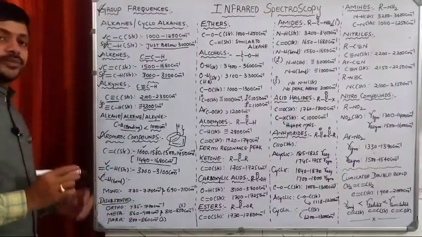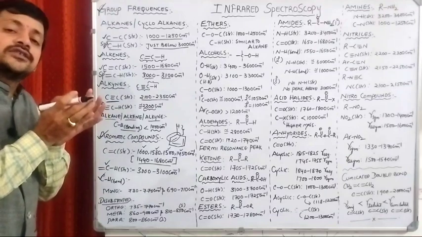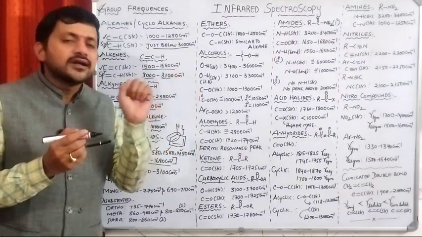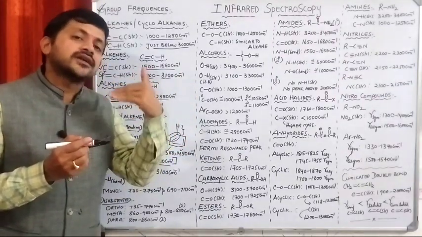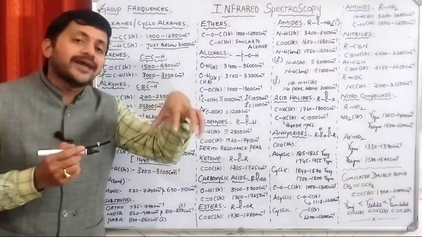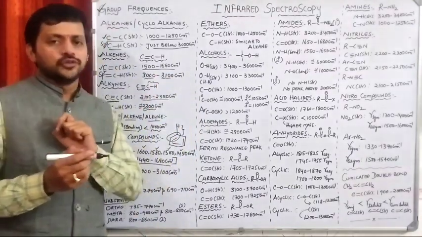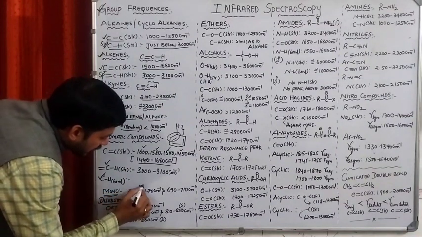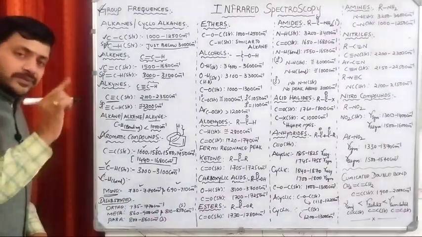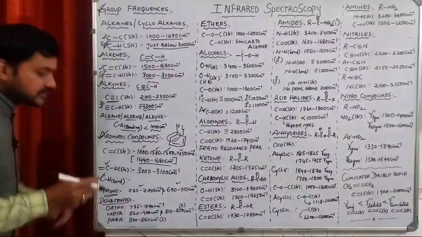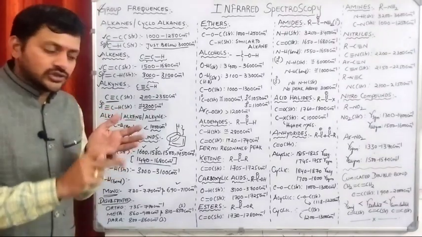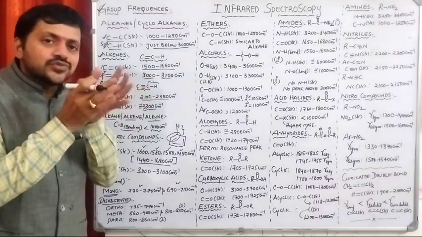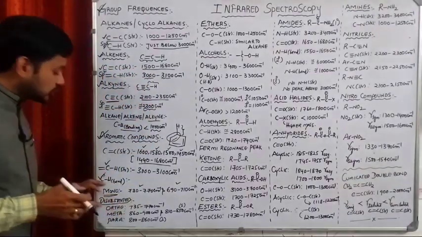In case of this CH bending, the bending vibrations play a very important role. Why? Because we are having mono-substituted, di-substituted benzenes, right? In order to identify the mono and di-substitution, the bending frequencies can be very useful. See this one. In case of the mono-substituted benzene, we are getting 2 bending peaks. In case of di-substituted benzene, the di-substitution may be ortho, meta or para di-substitution. So in such cases, what will be the frequency of this CH bending?